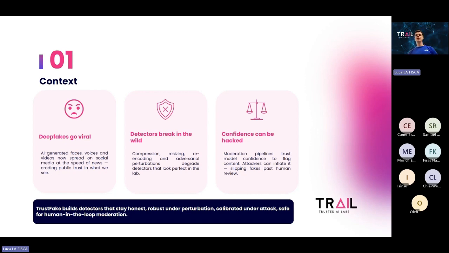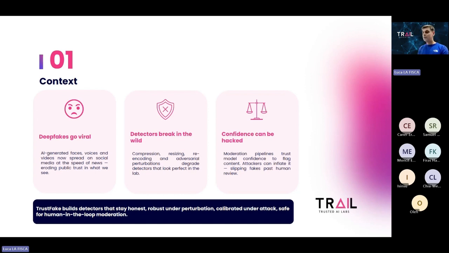So as you know, today with the recent advance in Gen AI capabilities, we know that deepfakes have become a major issue in our society, essentially with fake news, public opinion manipulation, misinformation. Deepfakes essentially erode people's trust in what they see.